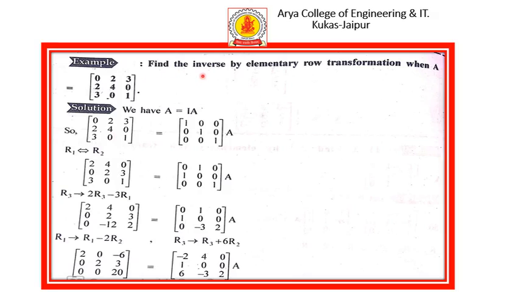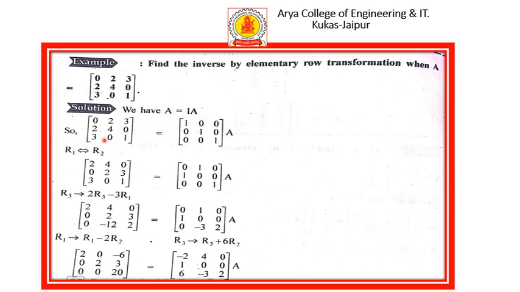Inverse of the matrix can also be calculated by elementary row transformations or elementary column transformations. Here we take one example to calculate the inverse by elementary row transformation. For the given matrix A, we have the property that when the matrix is multiplied by the identity matrix, we get the matrix itself. So we have A equals I into A.